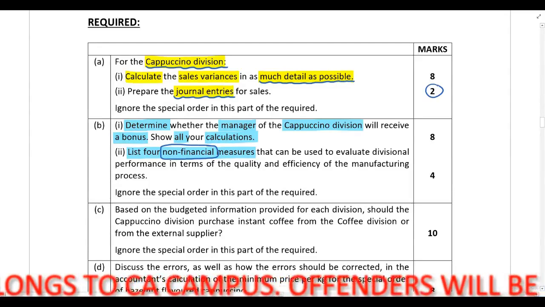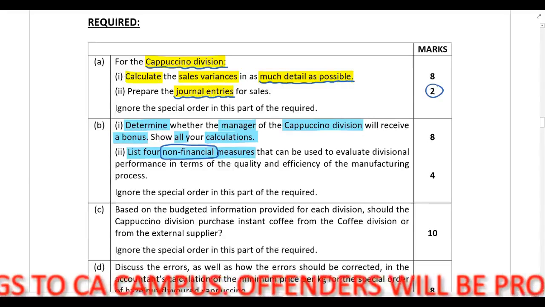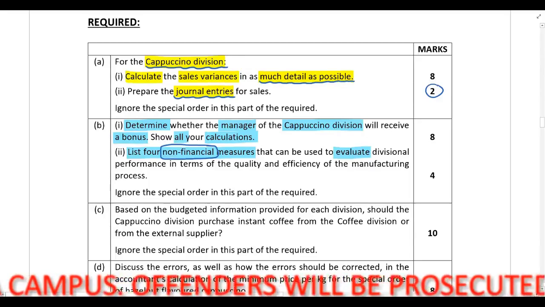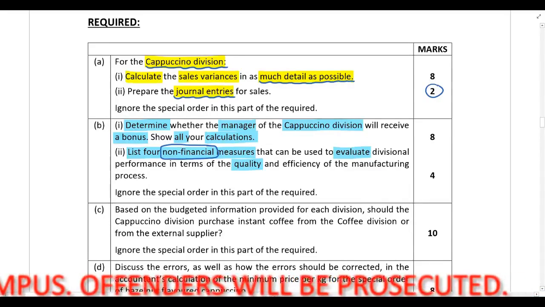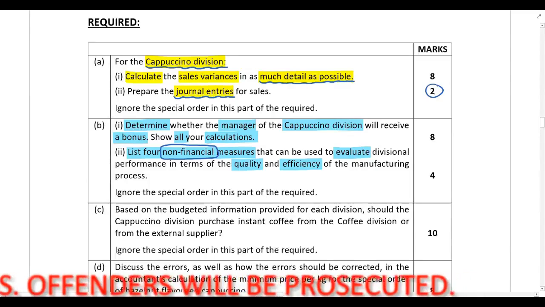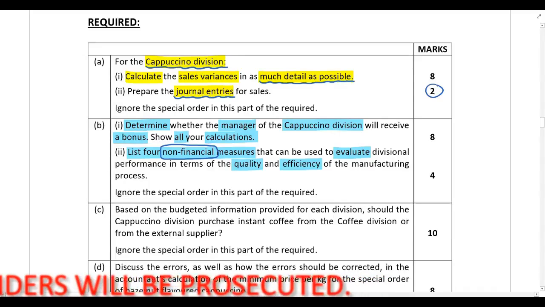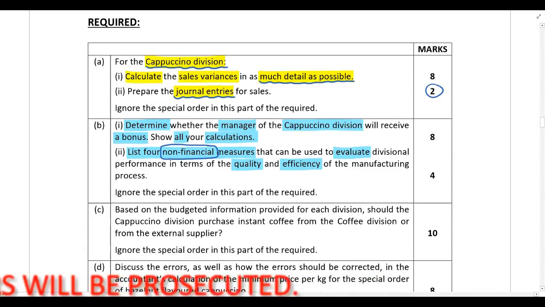So list 4 non-financial measures that can be used to evaluate divisional performance in terms of the quality and efficiency of the manufacturing process. And once again, you are specifically told to ignore the special order in this part of the required. All right, so let's start with the first section.